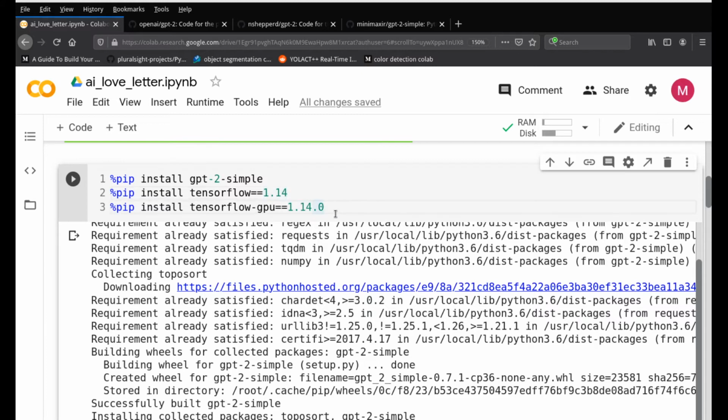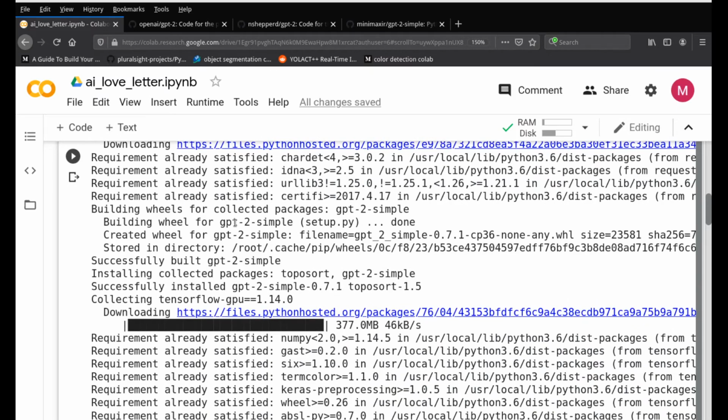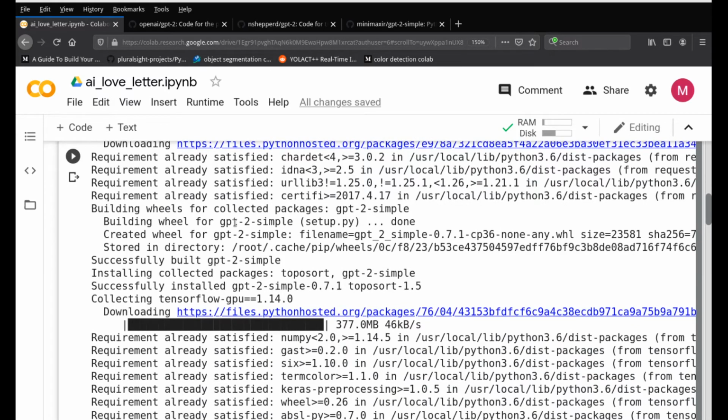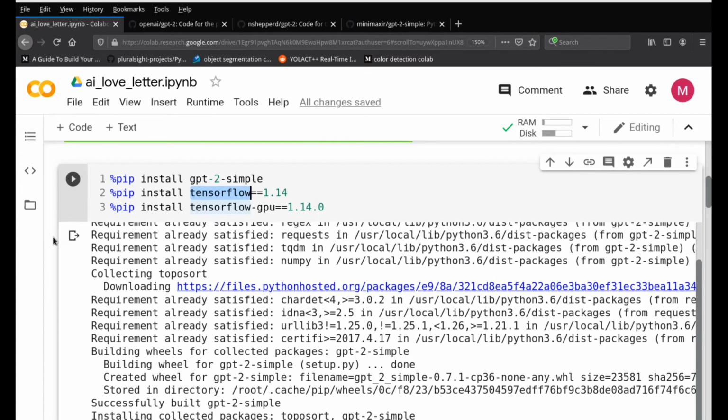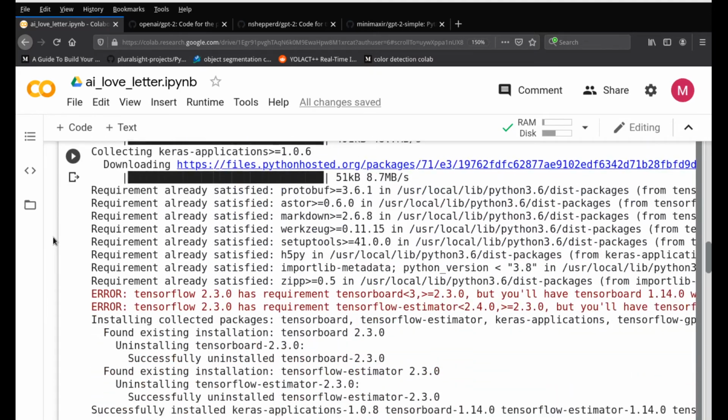And for the GPU, when you do pip install TensorFlow, it will remove the older 2.0 version because Colab comes with the 2.0 version, and with the GPU you can install the 1.14 version of GPU TensorFlow. So this has to be done after you do TensorFlow. That way it removes TensorFlow 2 for you and then installs the GPU version of TensorFlow. So with that we are done.